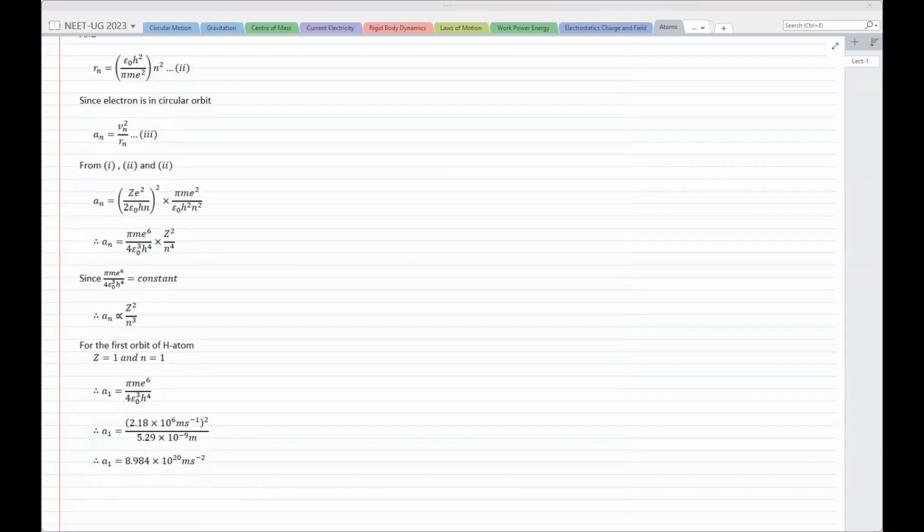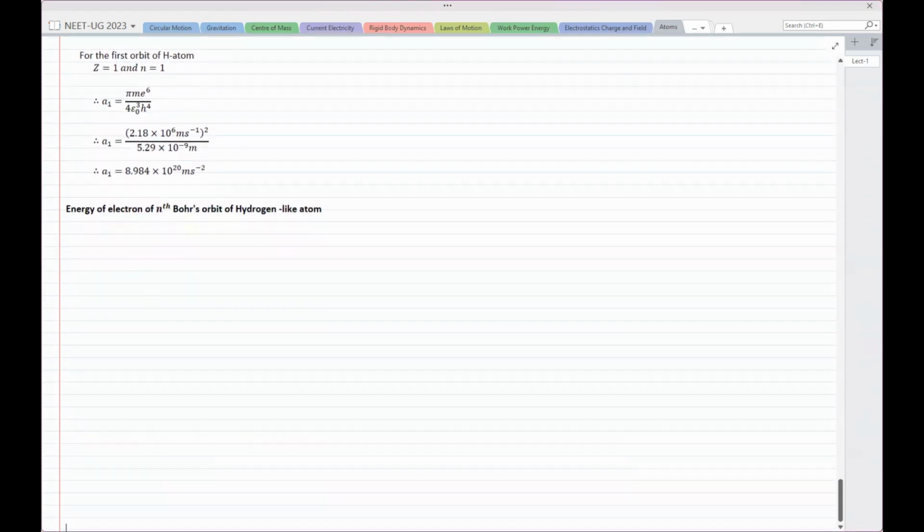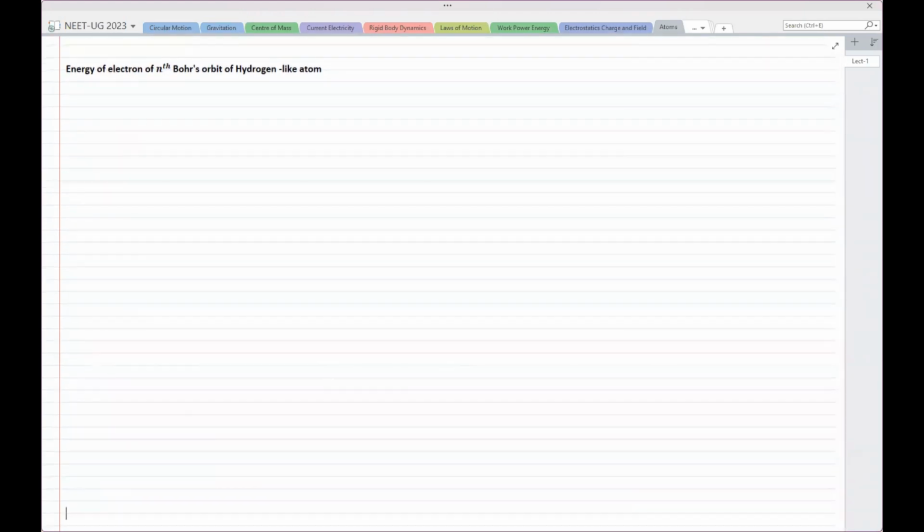Now let's try to find out the energy of the electron in the nth Bohr orbit. Of course, I'm doing it for a hydrogen-like atom, not for the hydrogen atom, so I'll always have that Z in there. Since the electron is moving, definitely it possesses kinetic energy. Kinetic energy is given by half mv square. We know that.